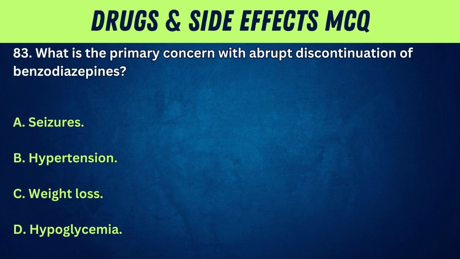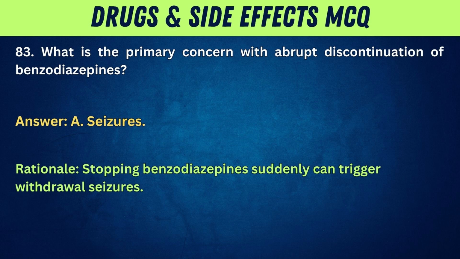83. What is the primary concern with abrupt discontinuation of benzodiazepines? A. Seizures. B. Hypertension. C. Weight loss. D. Hypoglycemia. Answer: A. Seizures. Rationale: stopping benzodiazepines suddenly can trigger withdrawal seizures.